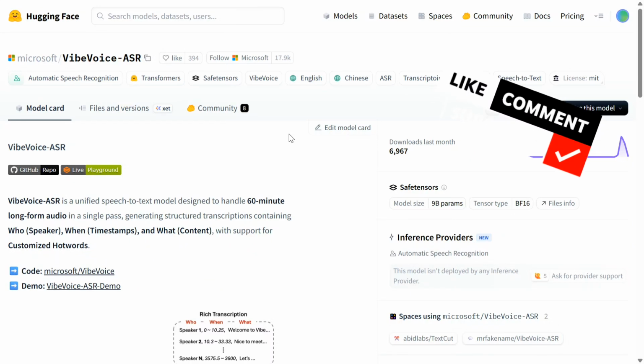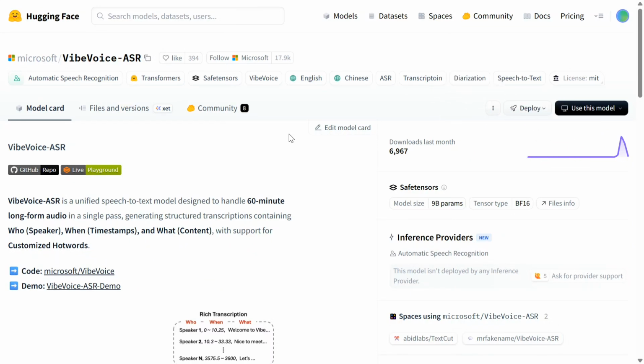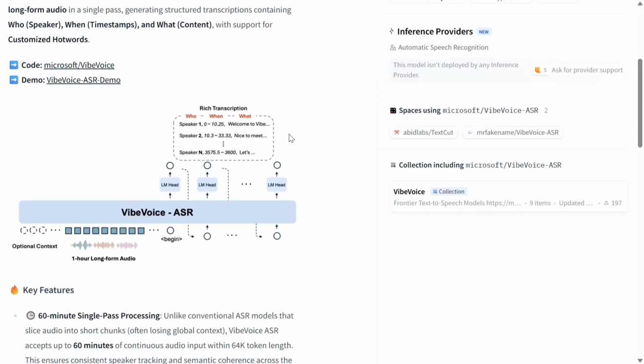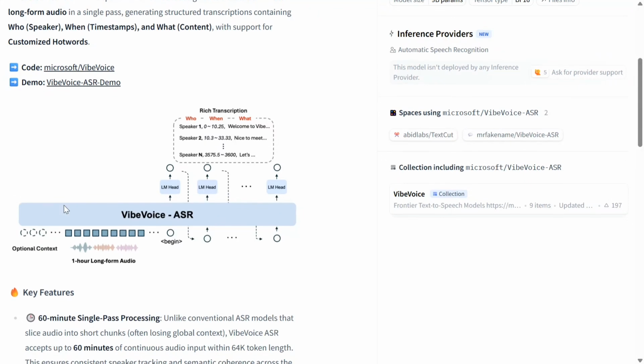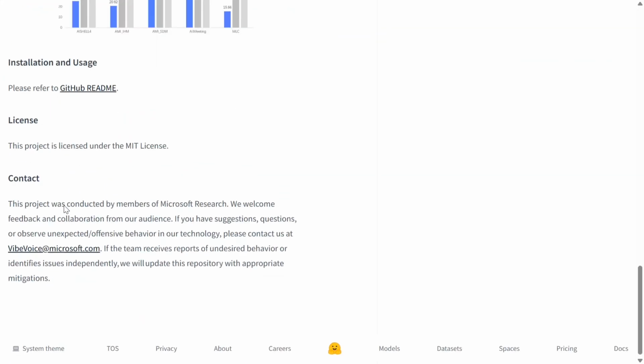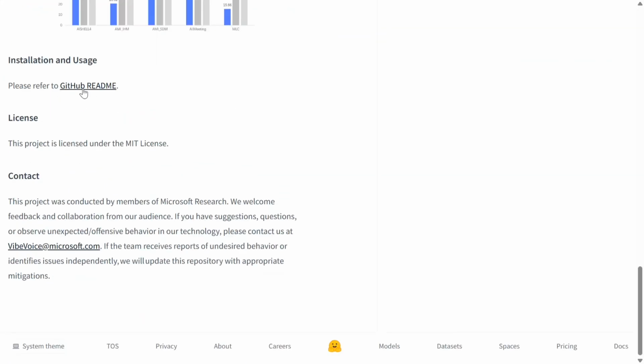Apart from that, the model can also accept 60 minutes of audio and convert it into text with ease. As you can see on the screen, VibeVoice ASR has a unified architecture. This is the architecture of the new model that they have released, and the demo can be tested out on Hugging Face Spaces also. Some of the benchmarks are also mentioned, and you can see the model is quite good.